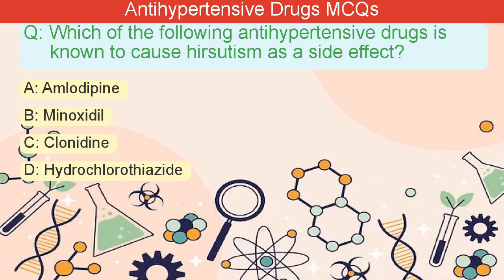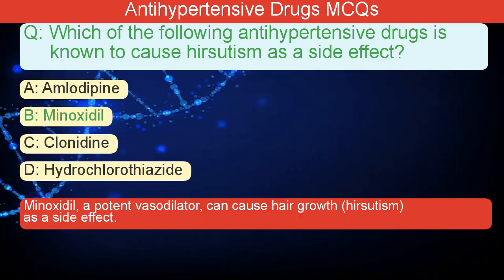Which of the following antihypertensive drugs is known to cause hirsutism as a side effect? A. Amlodipine. B. Minoxidil. C. Clonidine. D. Hydrochlorothiazide. The correct answer is B. Minoxidil, a potent vasodilator, can cause hair growth, hirsutism, as a side effect.